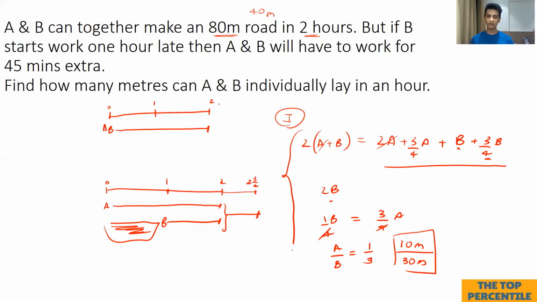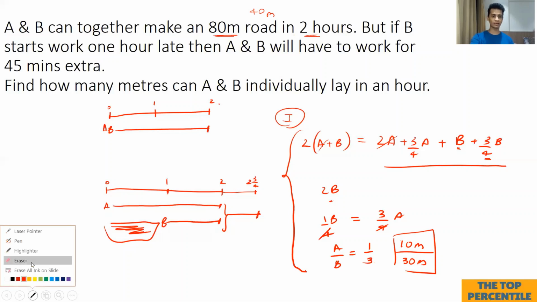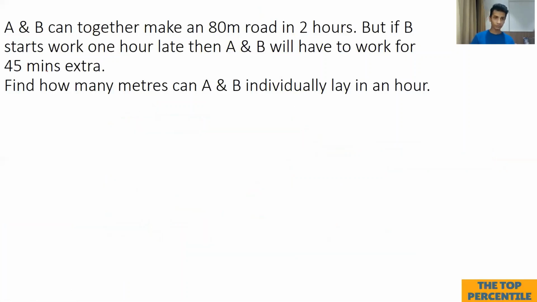Not a bad method, slightly lengthier than what ideally you should do, but fine. Let's look at the best method probably for such kind of cases. Let me explain. In the second method, we directly use the second case. We know that B starts work 1 hour late and A and B will have to work for 45 minutes extra.